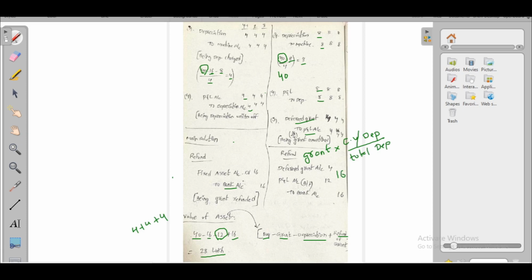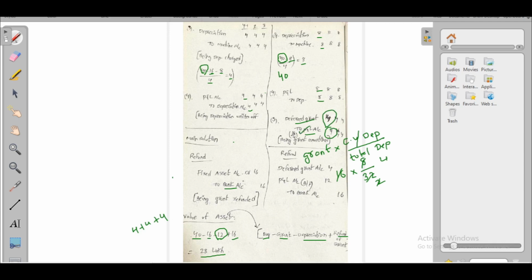Grant value received 16 lakhs. Current year depreciation is 8 lakhs. Total depreciation is 32 lakhs. For 4 years, it is 32 lakhs. We calculate like this, we'll get 4 lakhs. We have to transfer 4 lakhs every year from deferred grant account to P&L account.